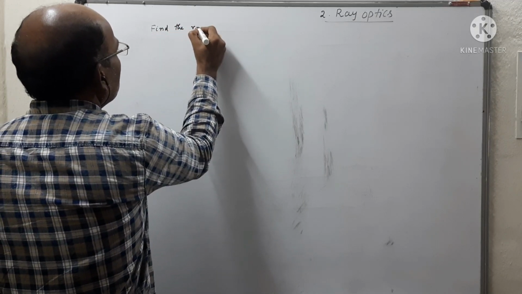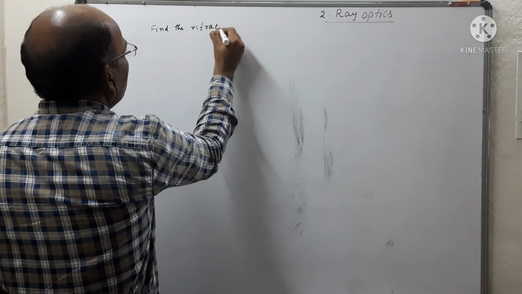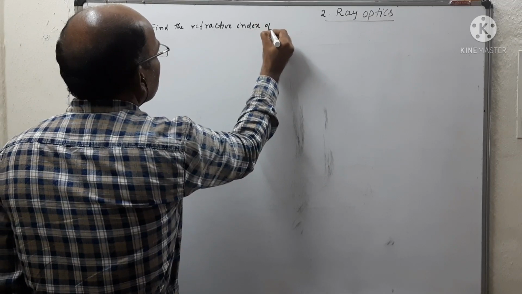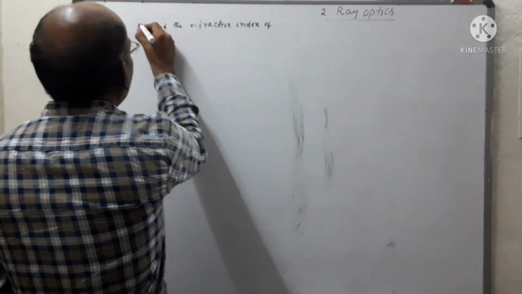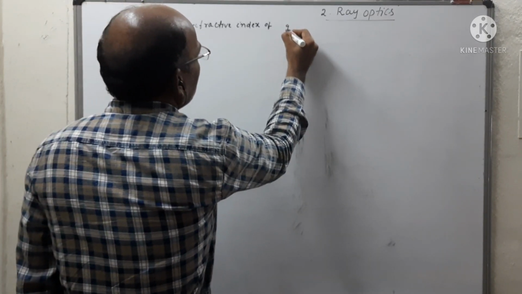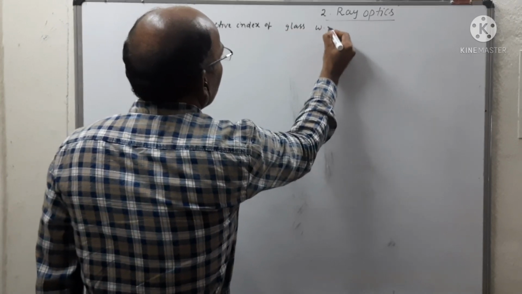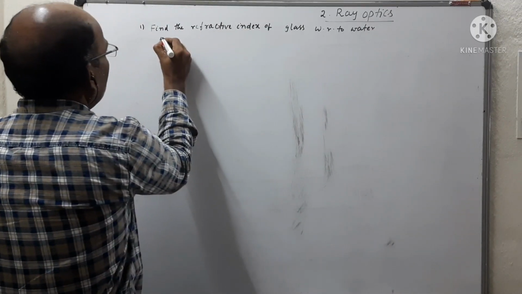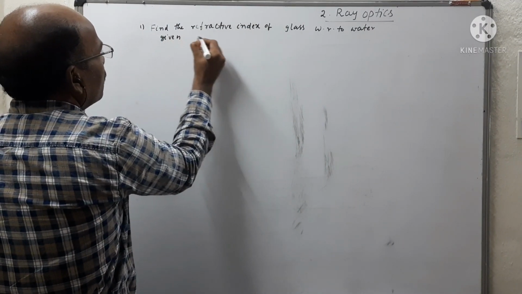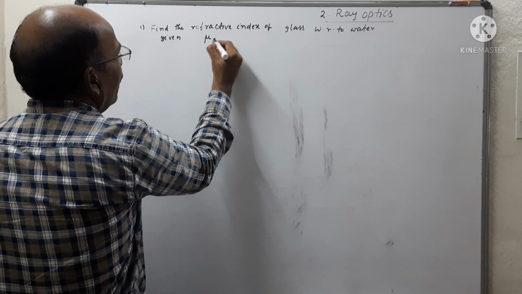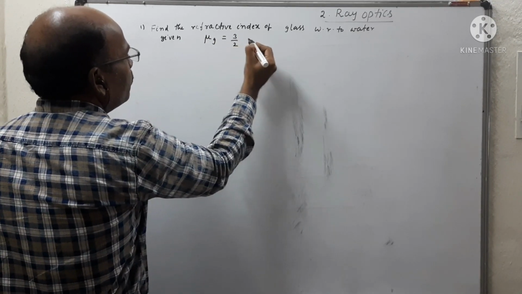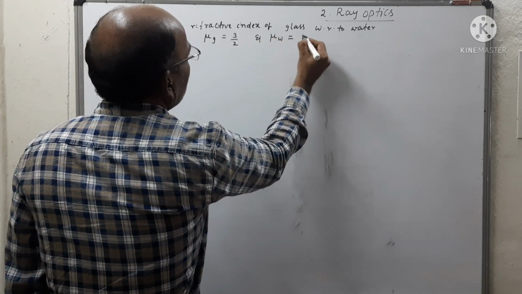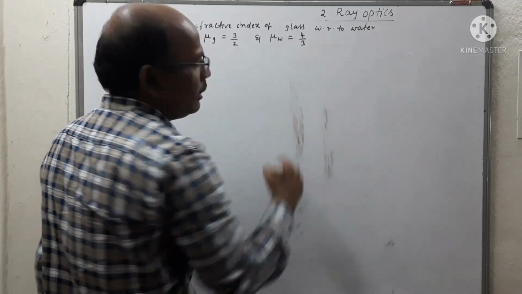Find the refractive index of glass with respect to water. Given: the refractive index of glass is 3 by 2 and the refractive index of water is 4 by 3.